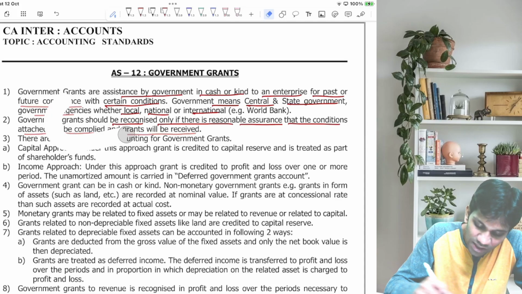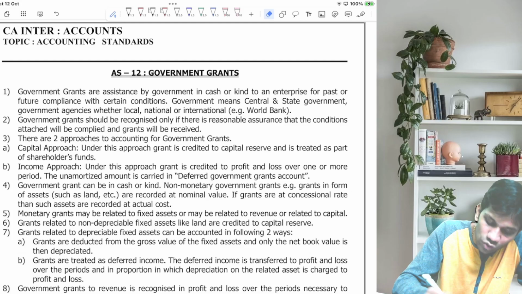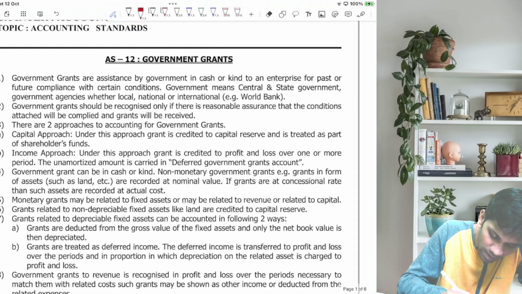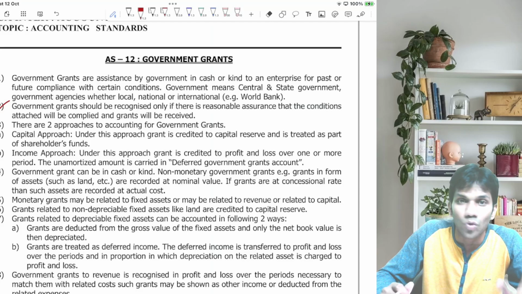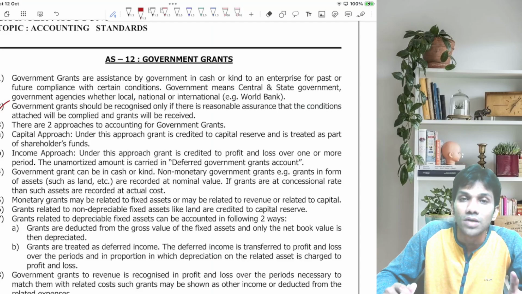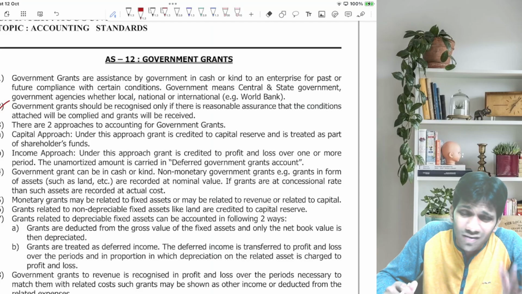So basically this is the introductory part of the government grant. Everyone should remember point number 2: what is government grant and when it should be recognized. It should be recognized only when there is a reasonable certainty that you are going to receive the grant and fulfill all conditions of the government.